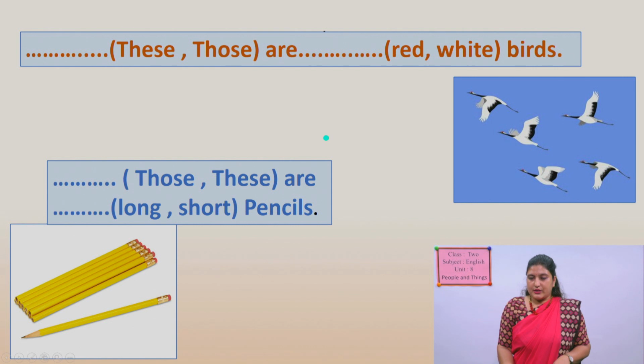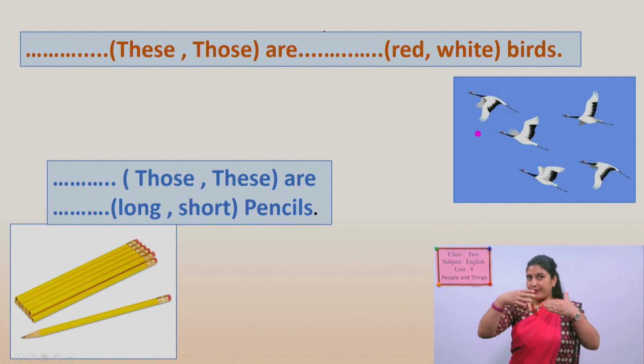Okay, look here. These and those. I have already told you how to use these and those. If there is near something you have to use this, and if there are far something, far from us, we have to use those. Okay, now look at the picture and tell me, are the birds far from us or are they very near?